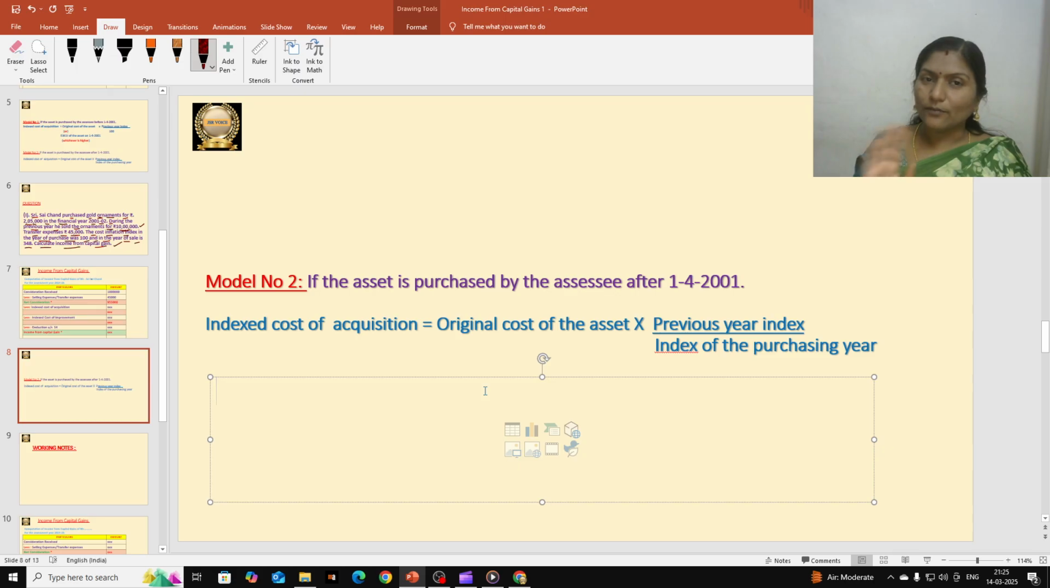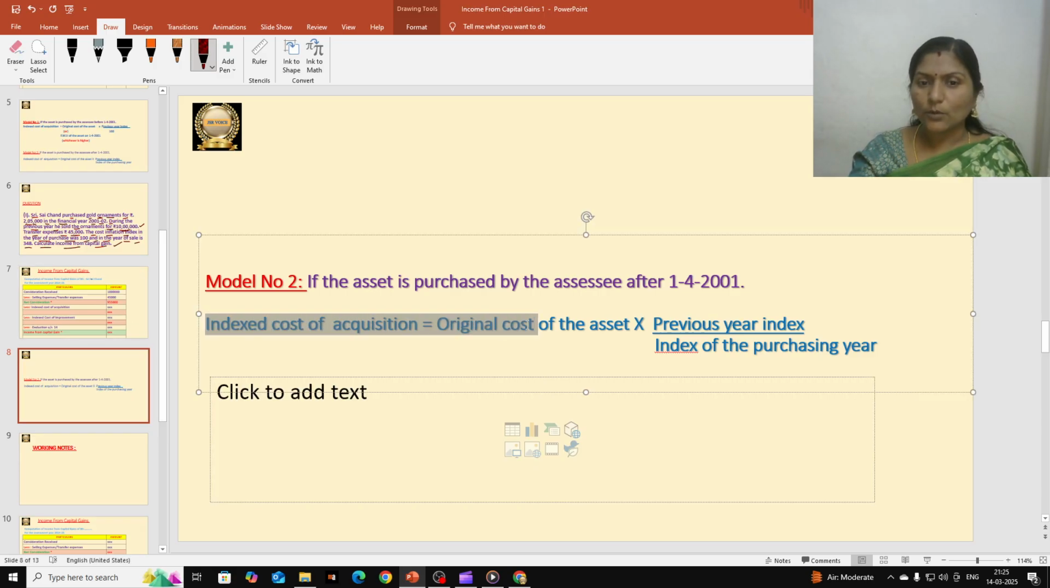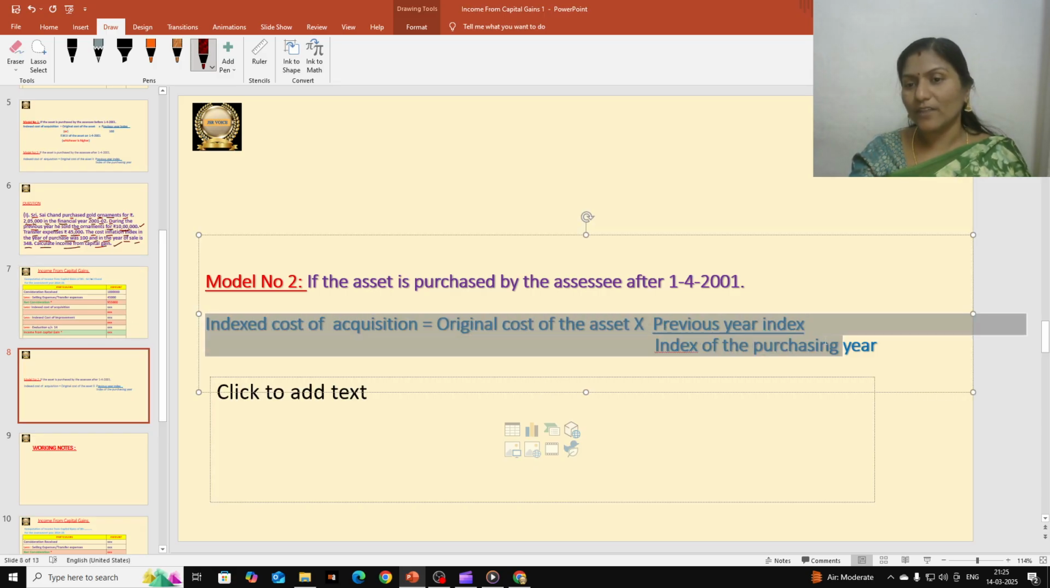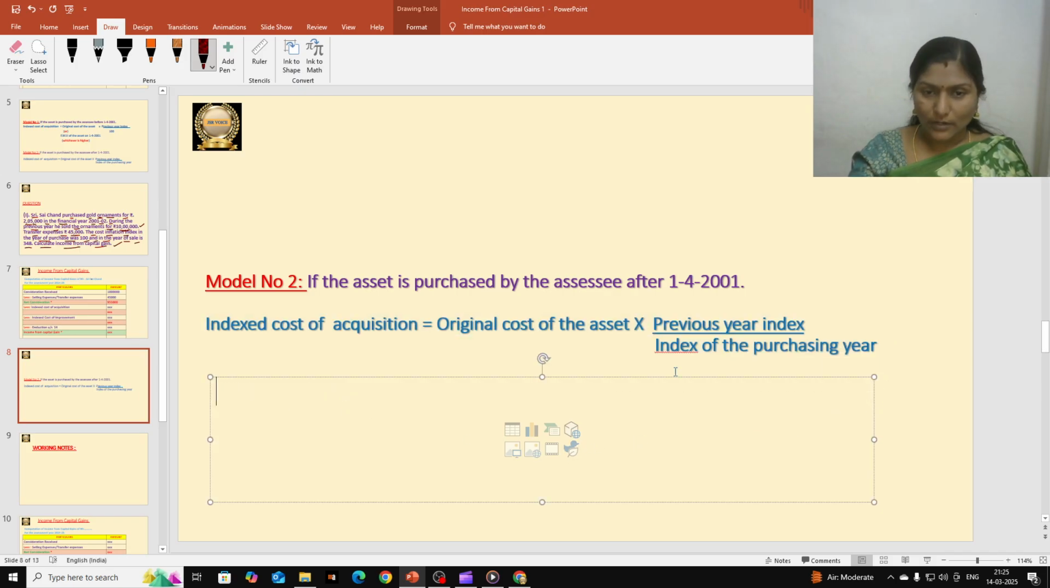Okay, the first one we don't want because that is not suitable for our problem, because our asset is actually purchased after 1-4-2001. So we adopted the second formula. So what is this formula? Indexed cost of acquisition is equal to original cost of the asset into previous year index divided by index of the purchasing year. Okay, so let us substitute the values.